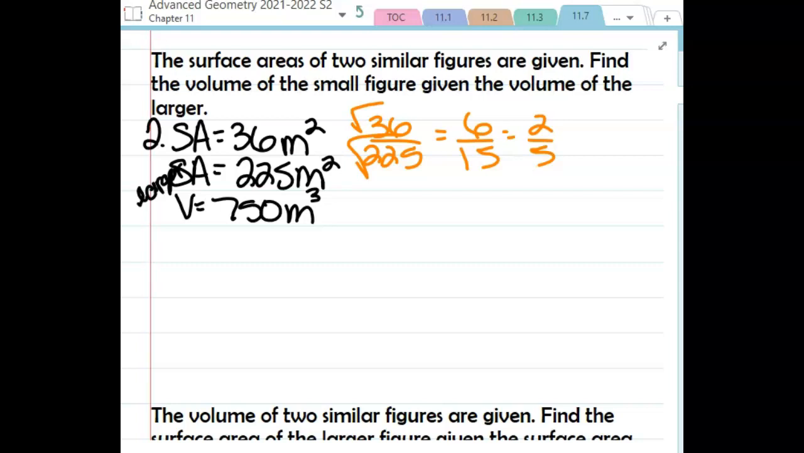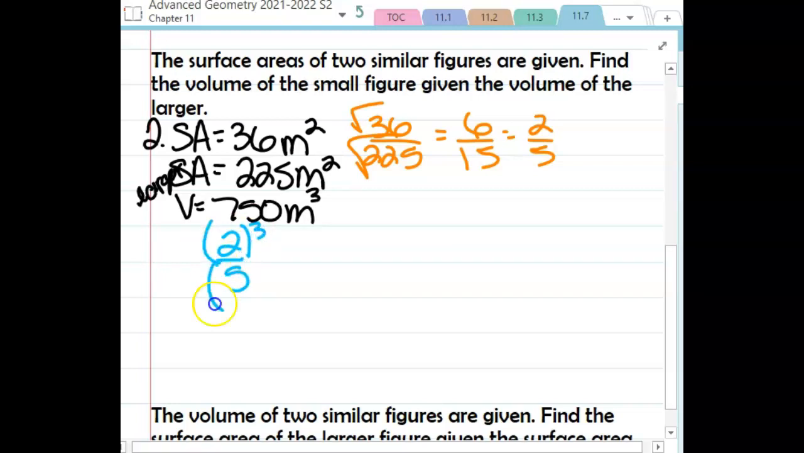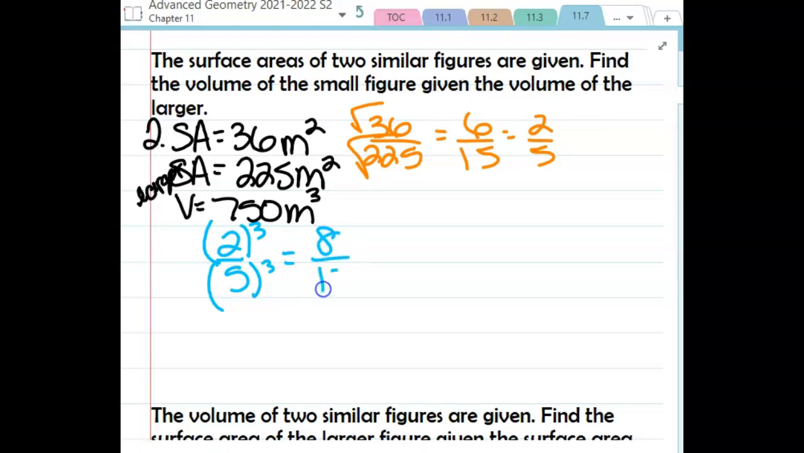All right, so now, what I am trying to find is the volume. So this is the ratio of their side lengths. Remember, if I want to find the ratio of their volumes, I need to take that scale factor and cube it. That's what that theorem tells me. So if the ratio of their side lengths is 2 over 5, the ratio of their volumes is going to be 8 over 125. And then once I have that ratio, 8 over 125, I can set up a proportion.